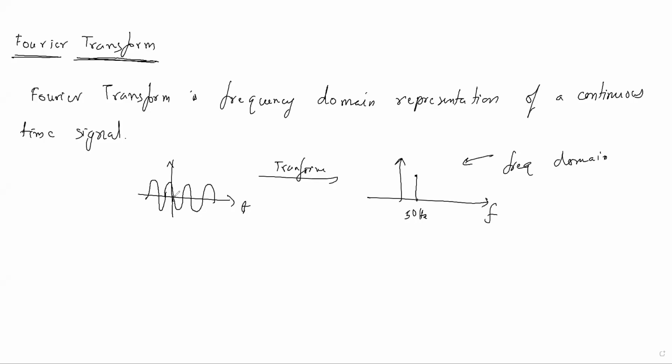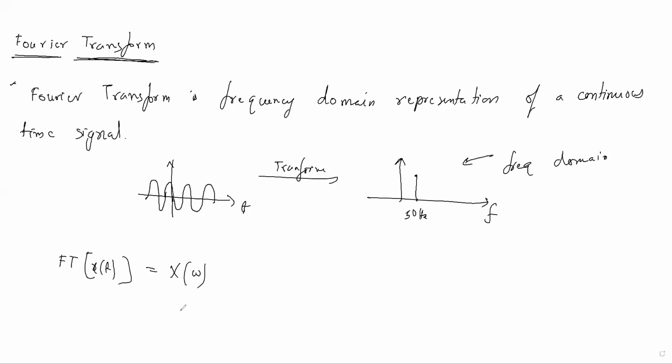And you can write the definition like this: Fourier transform is the frequency domain representation of a continuous time signal. So if x of t is any signal, it may be periodic or aperiodic, then the Fourier transform of x of t is represented with X of omega.